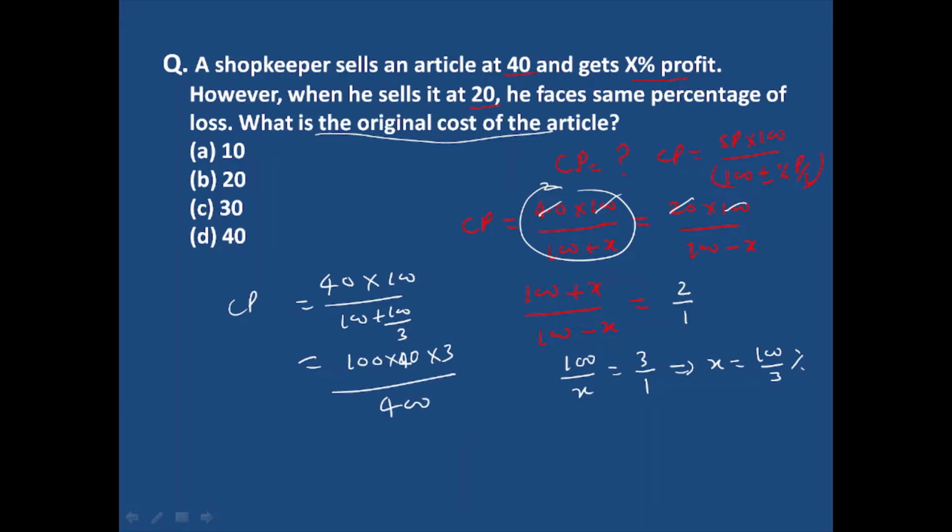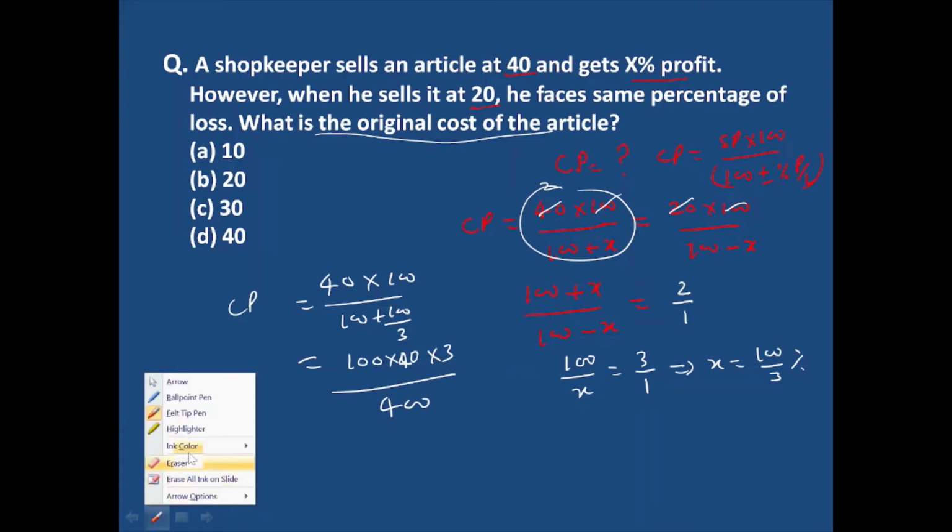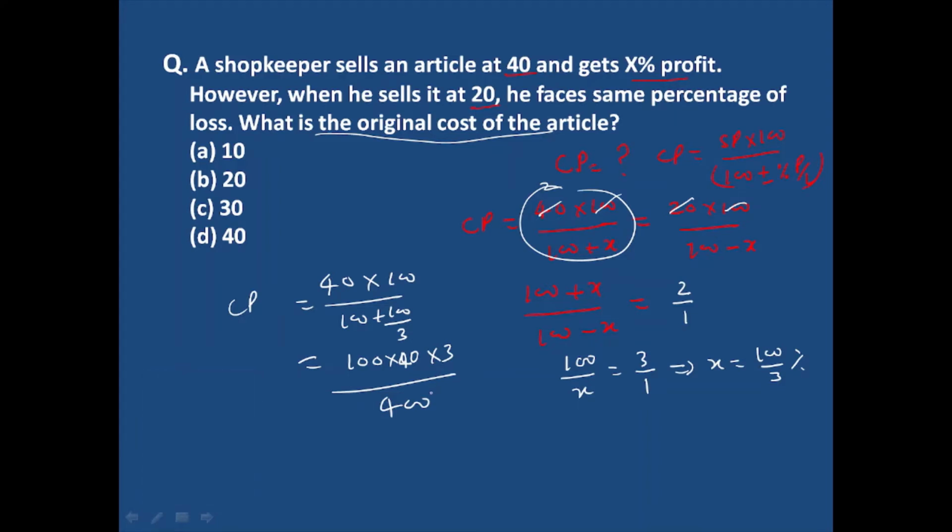The double zero cancels out, and 4 cancels out 4. Then the total original cost of that article is 30 rupees. So this is the right answer.